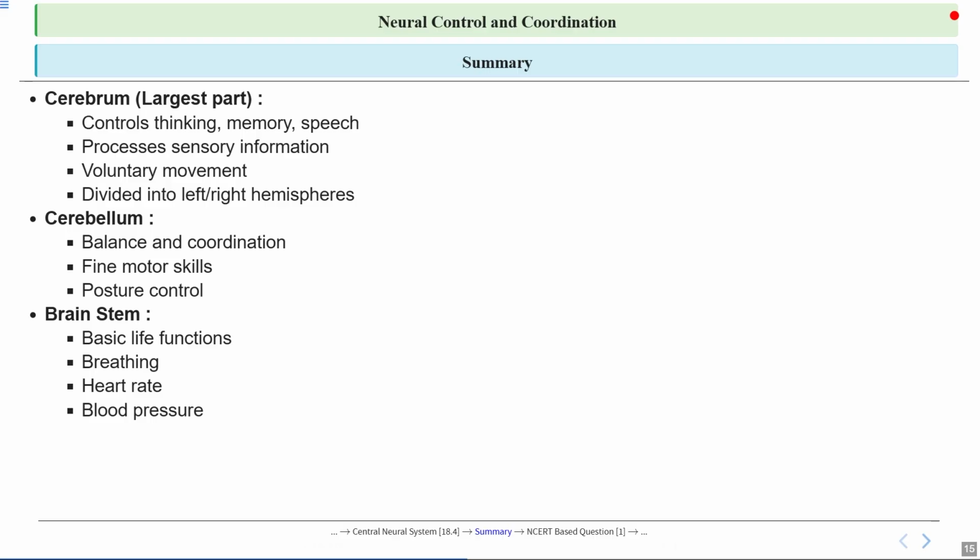So it adjusts the pressure in your blood vessels to ensure all the parts of your body get enough oxygen and nutrients, especially during activities like exercise. Finally, the brainstem also helps in regulating sleep and wake cycles. It acts like an internal clock, helping you feel awake during the day and sleepy at night. So it controls your circadian rhythm.